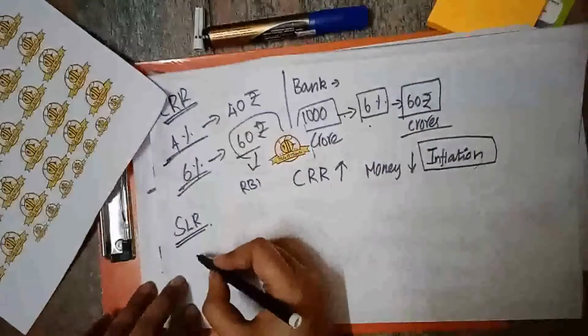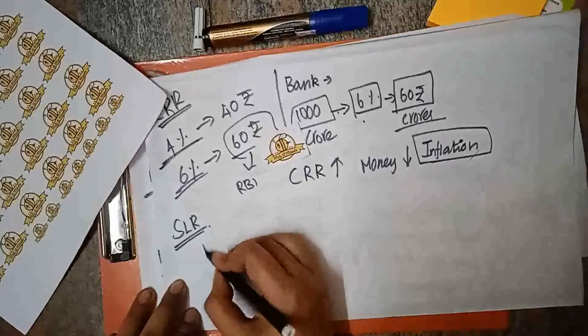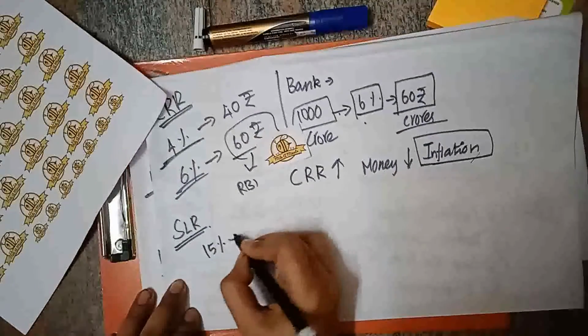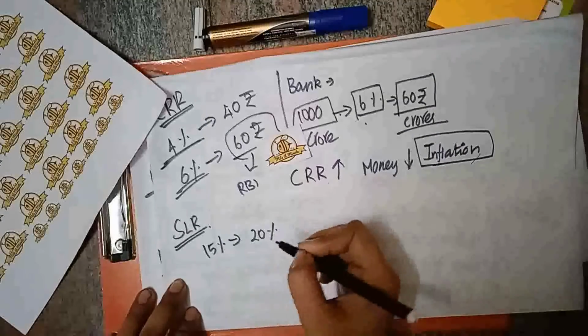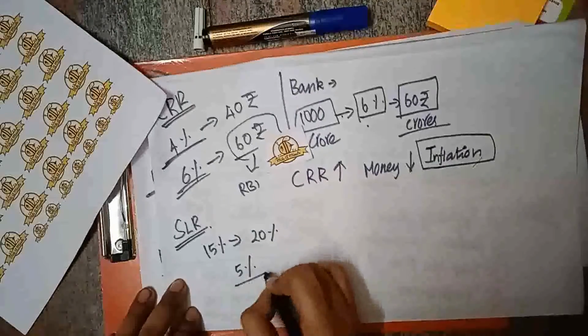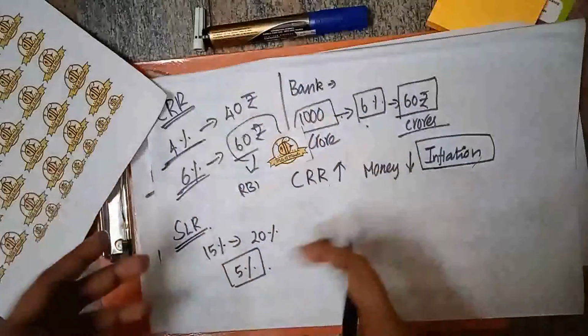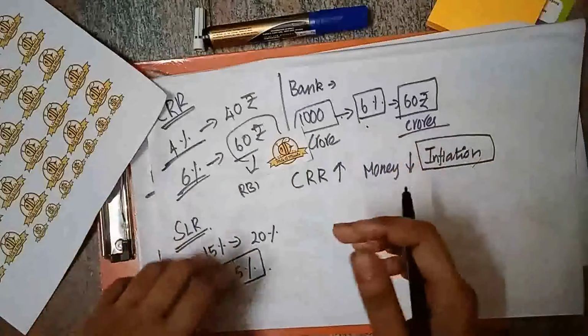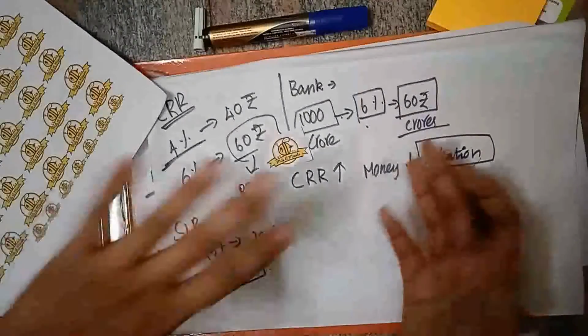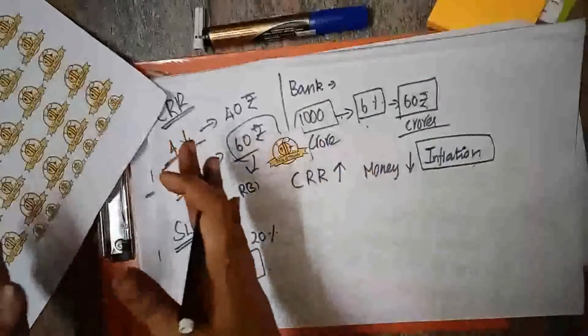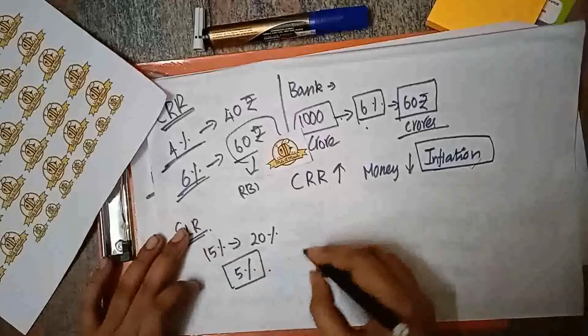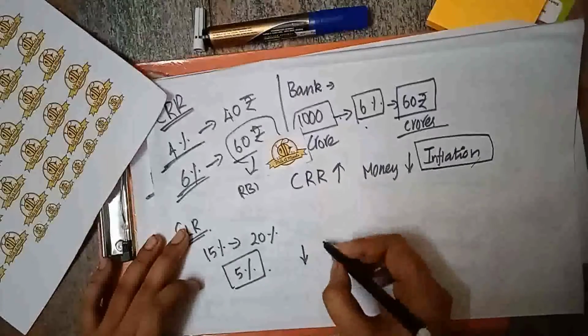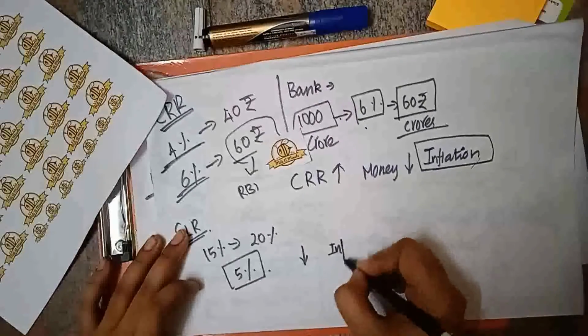It should be kept in an easily convertible form. So if earlier it was 15%, and now it is increased to 20%, then this 5% amount, which would be in circulation in the market through government lending and bank lending, will be sucked out of the market and kept aside, right? By this the money supply will be reduced, and inflation will come under control.